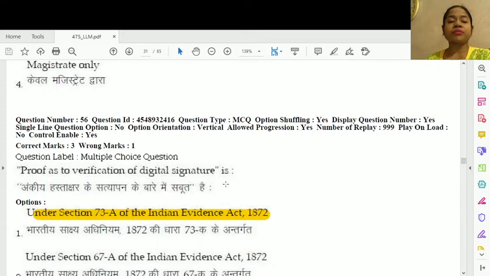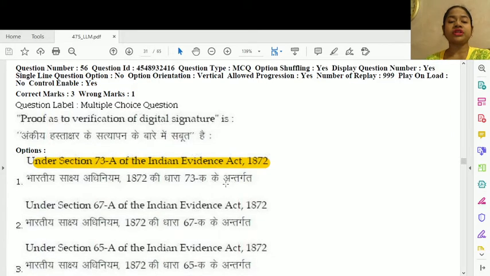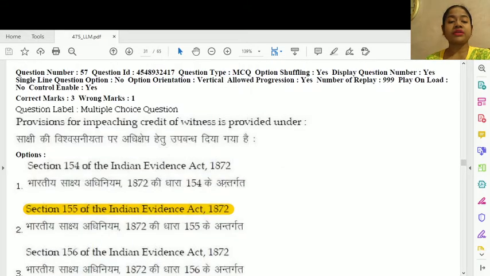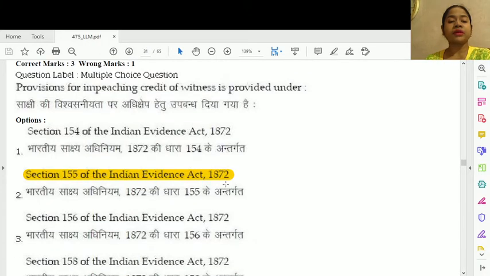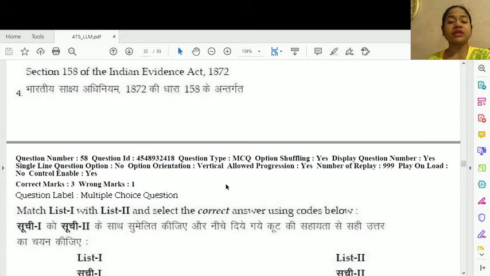Question number 56. Proof as to verification of digital signature is given under section 73 of the Indian Evidence Act 1872. Question number 57. Provisions for impeaching credit of witness is provided under option number 2, section 125 of the Indian Evidence Act.